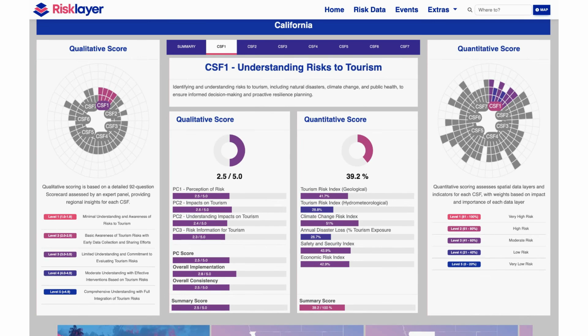For example, the quantitative data for the state of California indicates moderate to high risk levels. However, the qualitative assessment shows that tourism stakeholders may have a lower awareness of these risks. This suggests a gap between perceived risk and actual risk levels, as determined by scientific assessments. It raises the question of whether tourism stakeholders have the necessary information to take appropriate action.